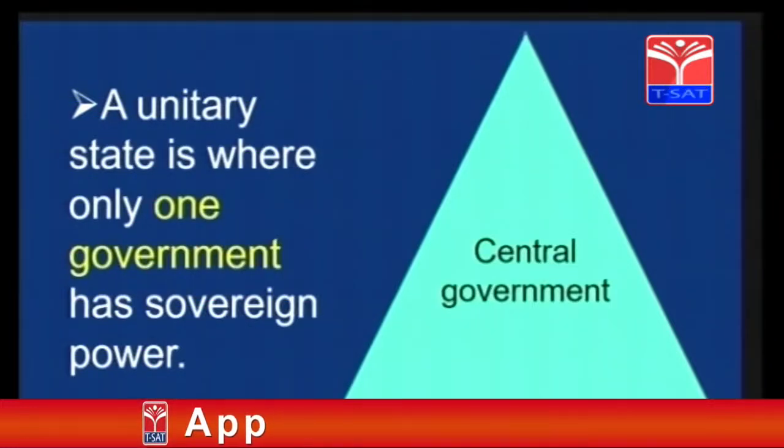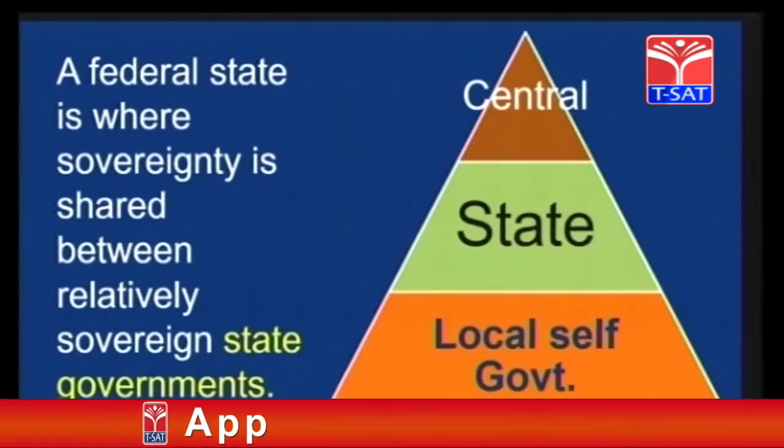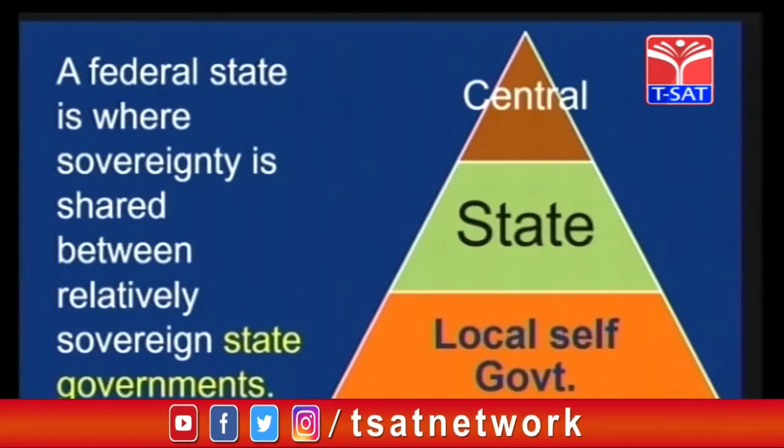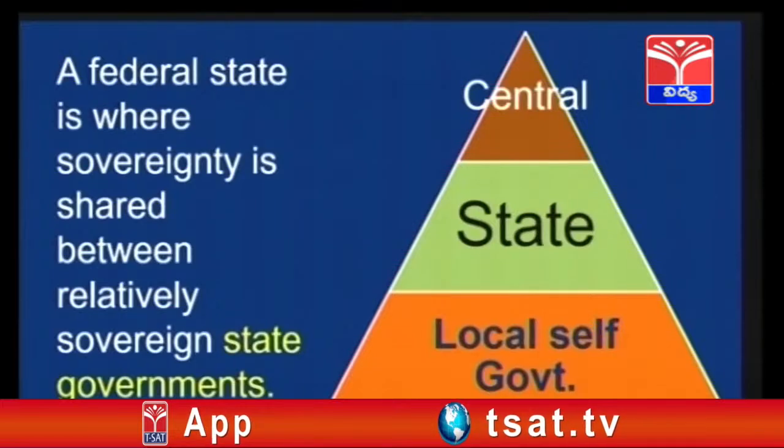There will be no separate governments in this one. Only one central government will be there, and that one will be ruling the total country. Whereas on the other side, the federal state is where sovereignty is shared between relatively sovereign state governments. You can see here, central government is there, state government is there, and local self-government is there. These three have to work with cooperation. That is what we call a federal state, called cooperative federalism.